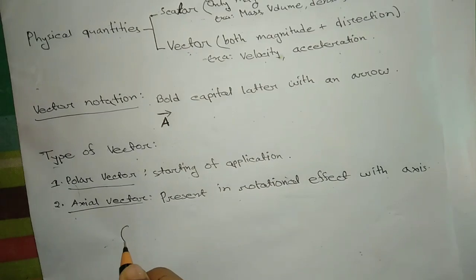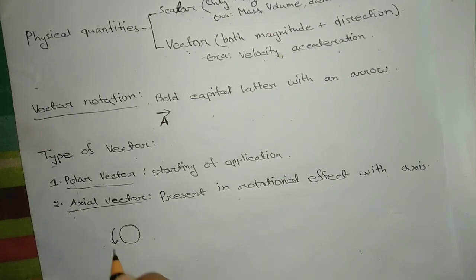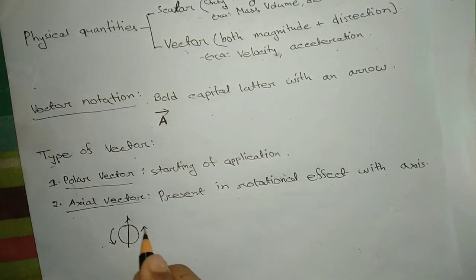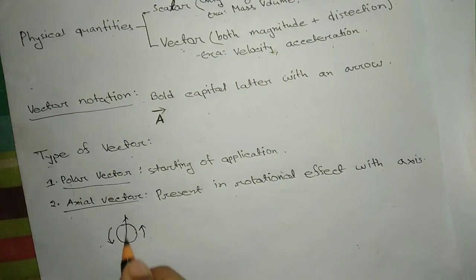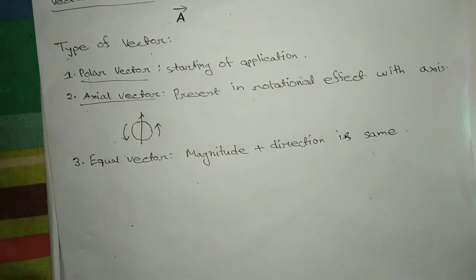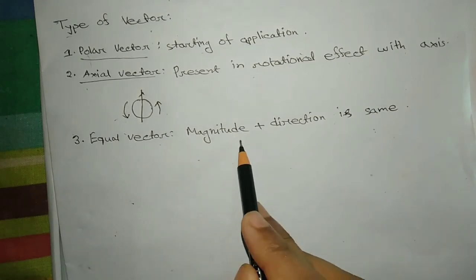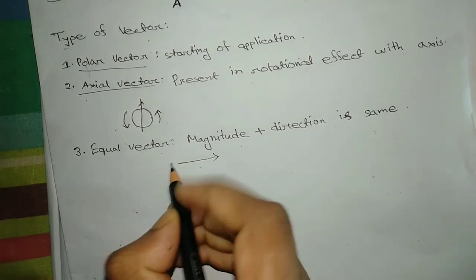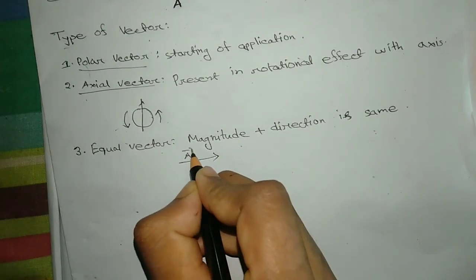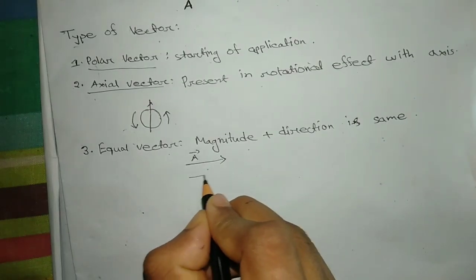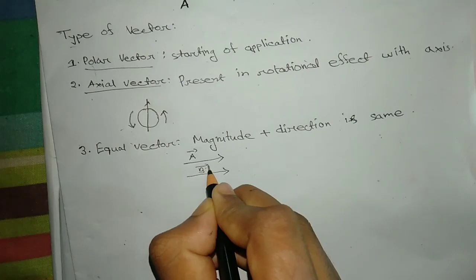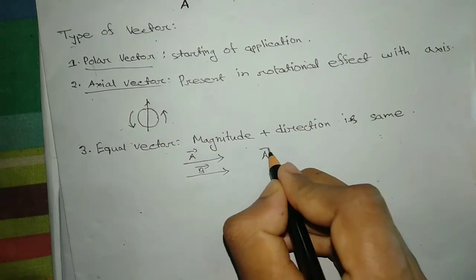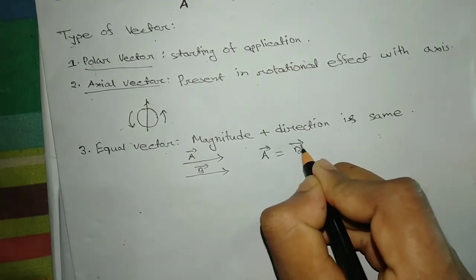This is the axis, and this is the angular velocity. Equal vectors: magnitude plus direction are the same. That means this is the a vector and this is the b vector, with the same direction and the same magnitude. That means a vector equals b vector.